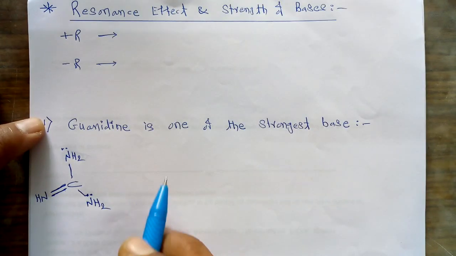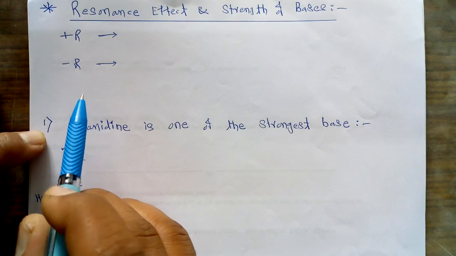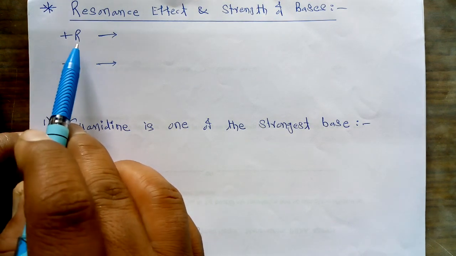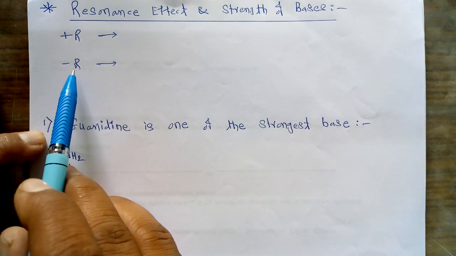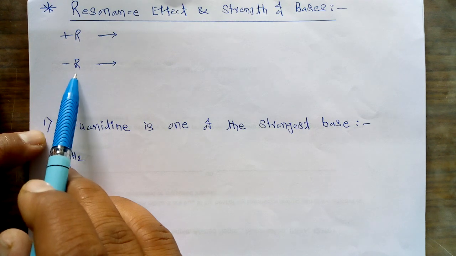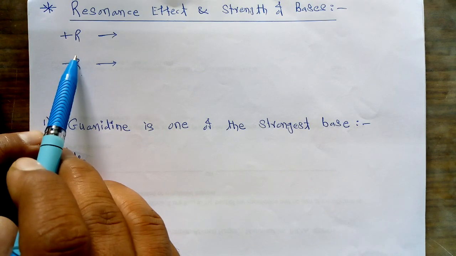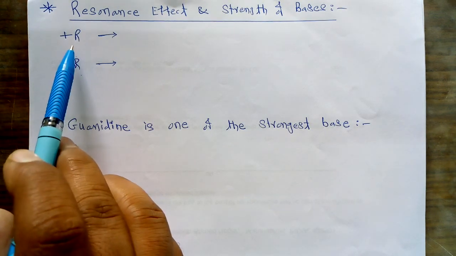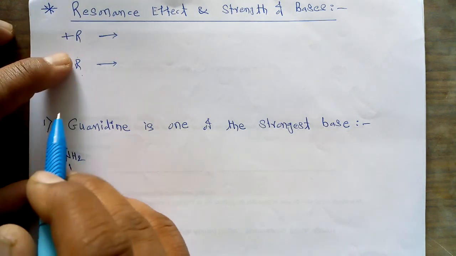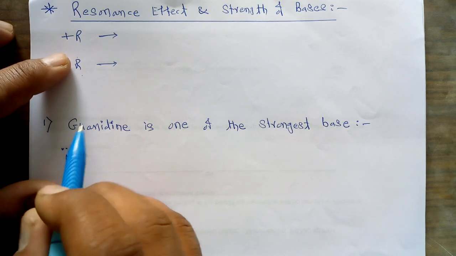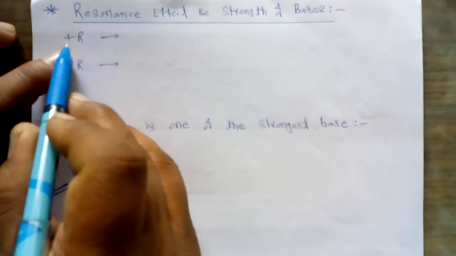For this purpose we have to take into consideration two types of resonance effect which we already completed. First is the plus R effect, that is the electron donating resonance effect, and second is the minus R, that is the electron withdrawing resonance effect. Now what happens if the given organic molecule has this plus R effect and minus R effect? We know very well that whenever the plus R effect is there, it includes the increase in electron density at the reaction center.